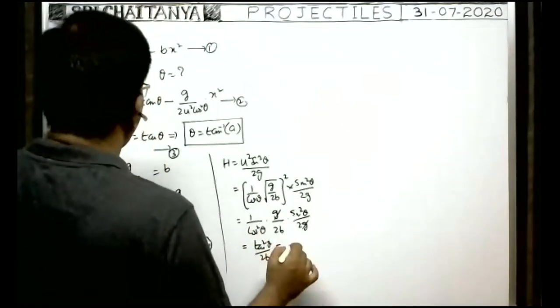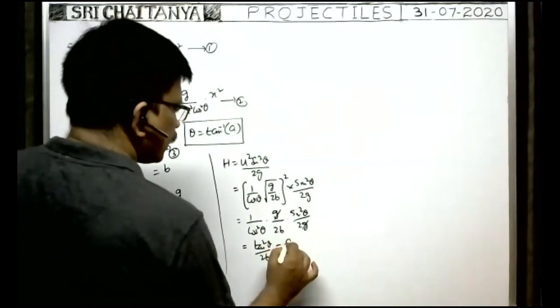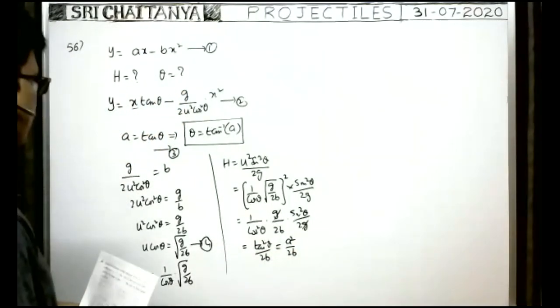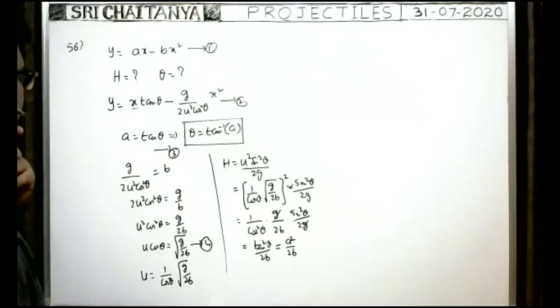But tan theta is equal to a, we got now. That means tan square theta means a square. A square by 2b we can write now. A square by 2b. Is it correct or not?